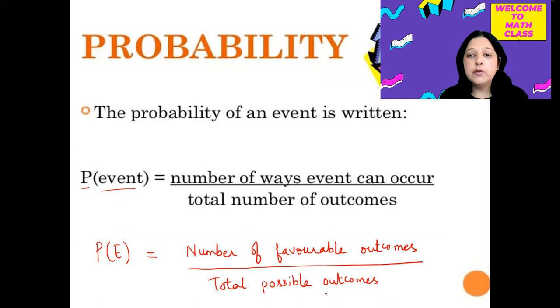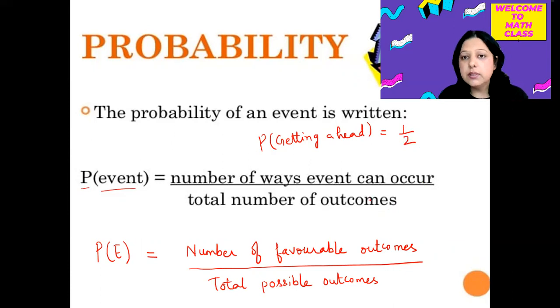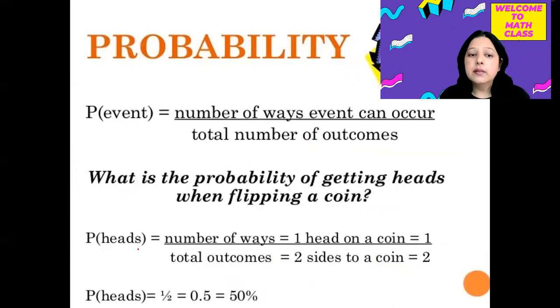For example, if you toss a coin, then probability of getting a head, when we toss a coin one time only, is 1, and total possible outcomes are head or tail. So probability will be given by 1 by 2, or we can write 0.5 also. Okay. Now you can see the same example here also.